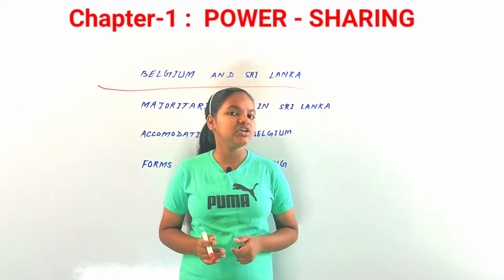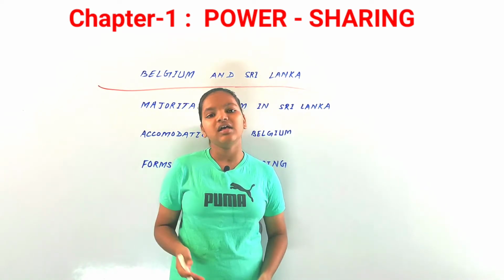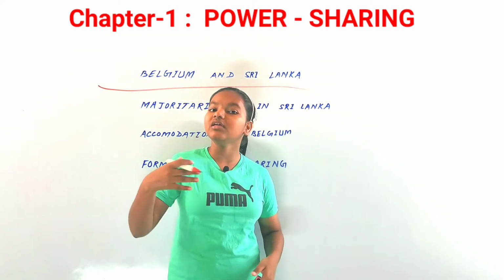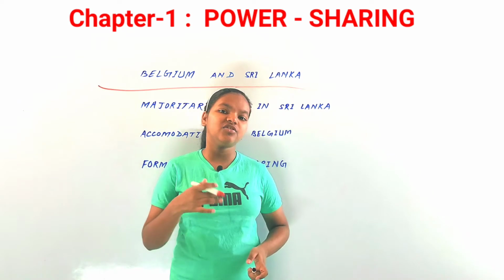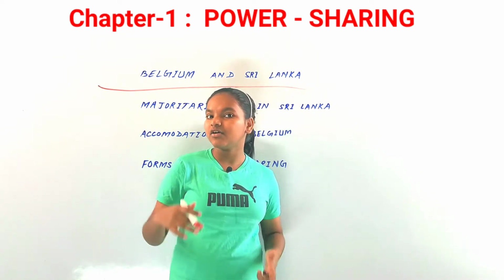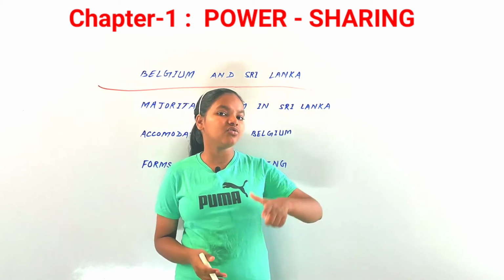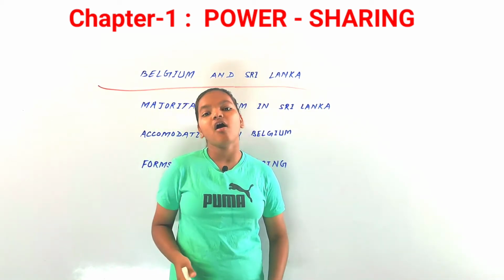Now ethnic composition means ethnic communities. You all have heard about ethnic groups, but what do we mean by this? Ethnic groups are groups of people that belong to the same culture, or have similarities in physical features, in culture, or in both.